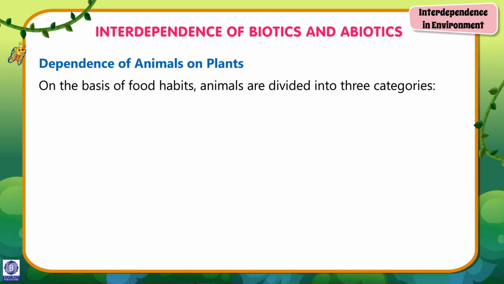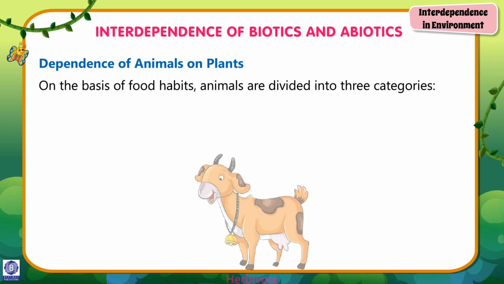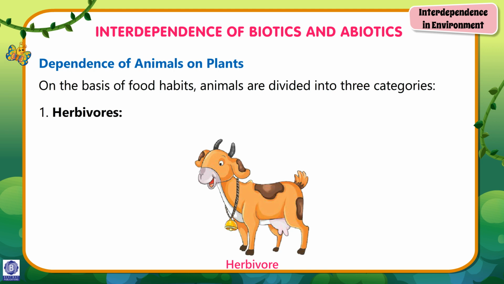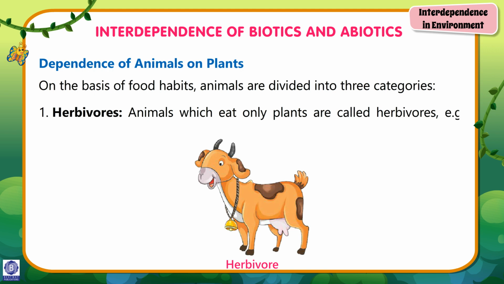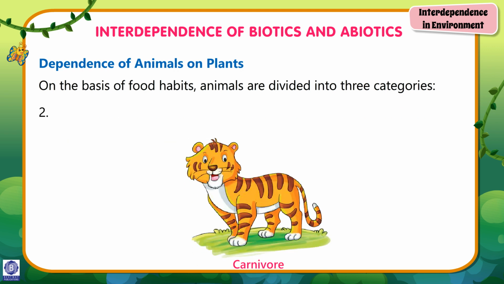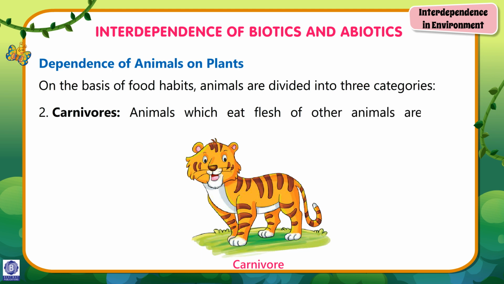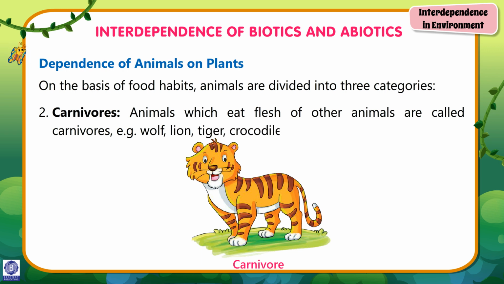On the basis of food habits, animals are divided into three categories. Number 1. Herbivores. Animals which eat only plants are called herbivores. Example, buffalo, deer, goat, giraffe, etc. Number 2. Carnivores. Animals which eat flesh of other animals are called carnivores. Example, wolf, lion, tiger, crocodile, cheetah, etc.